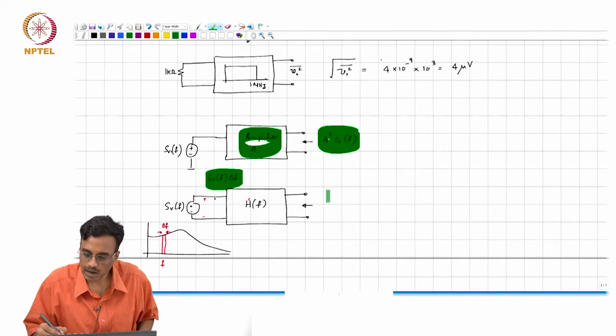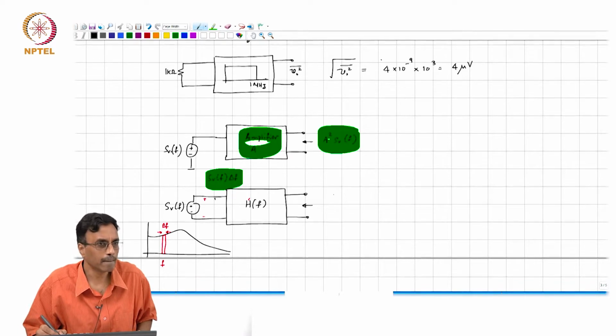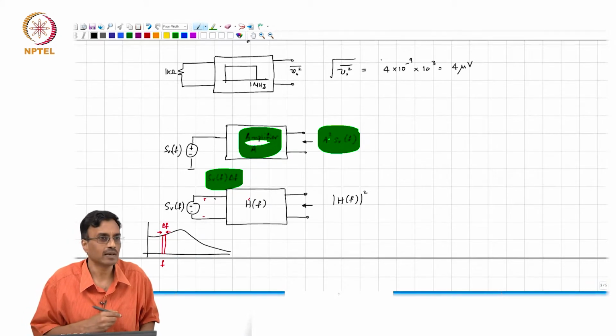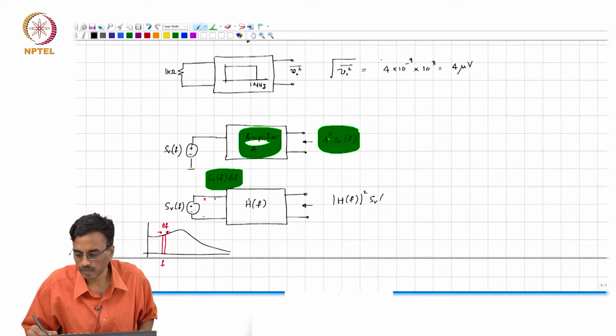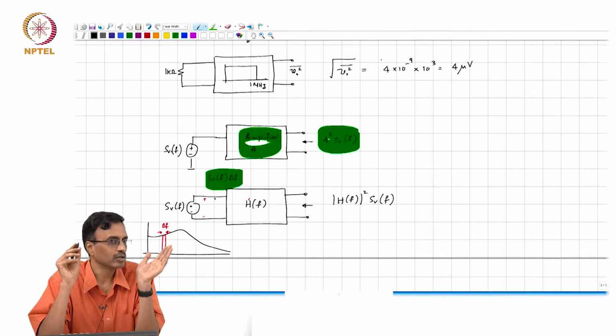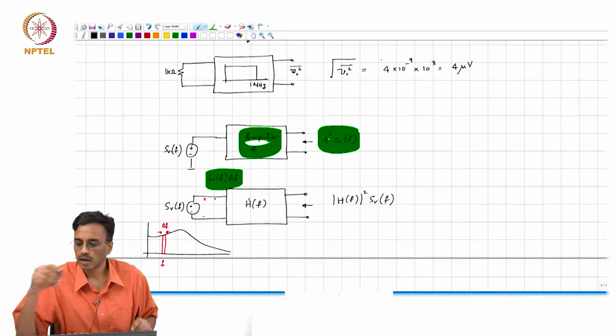Very good. Therefore, the output noise spectral density is simply mod H of f the whole square times SV of f. This is also very straightforward.